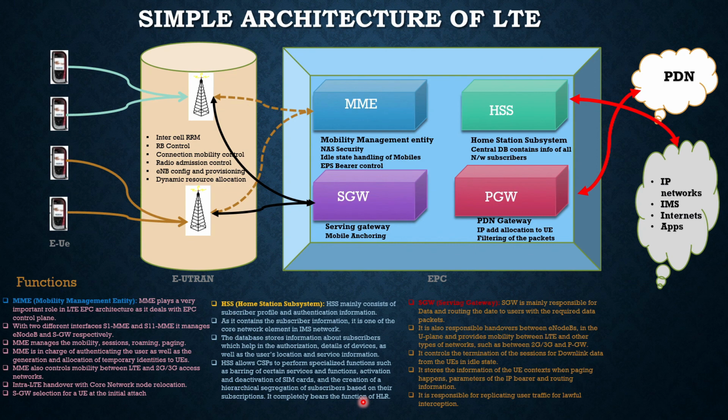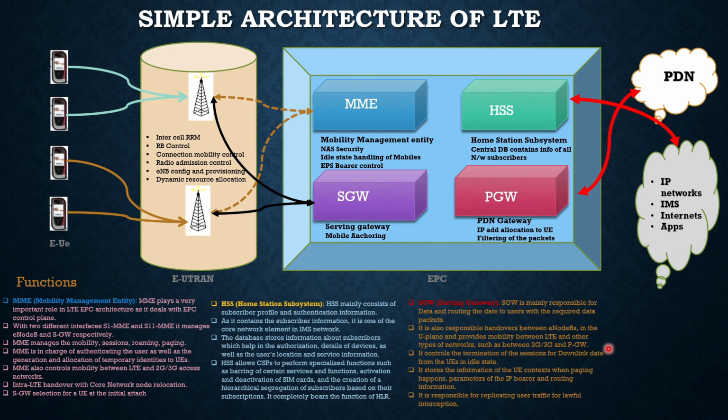Now, further to discuss on SGW. SGW is what? It is your serving gateway and is mainly responsible for routing the data to the users with the required data packets. Since it coordinates with the data, it controls your data packets. It is also responsible for handover between the different eNode Bs. Not only one, between the different eNode Bs, it is mainly responsible for handovers of the services in the user plane and provides mobility between LTE and other types of networks such as 2G, 3G and PGW.